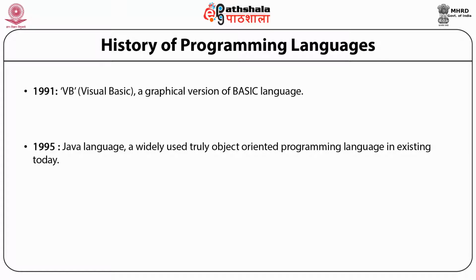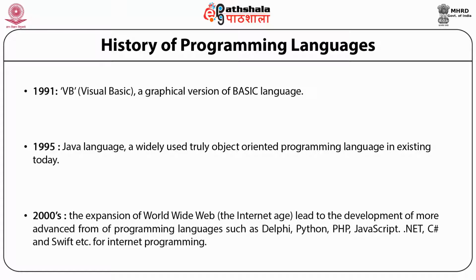Then after Java, in the decade of the 2000s, many programming languages were developed, basically for internet programming. This happened because of the popularity of the World Wide Web and the age of the internet. Due to this, many advanced programming languages such as Delphi, Python, PHP, JavaScript, .NET, C#, and Swift were developed basically for internet programming.